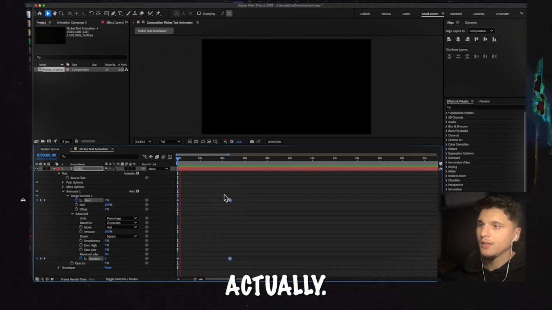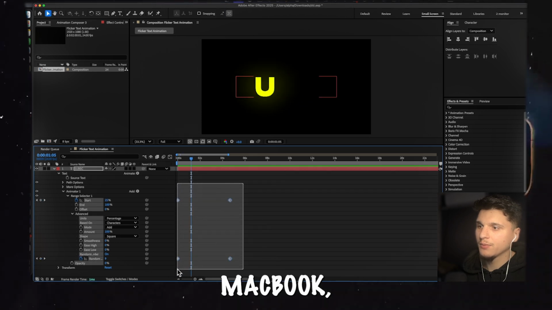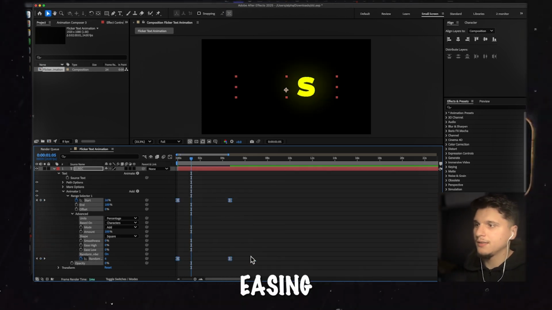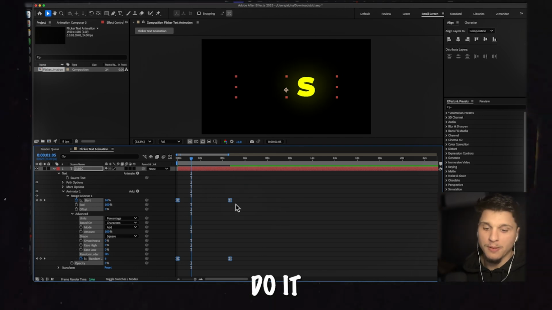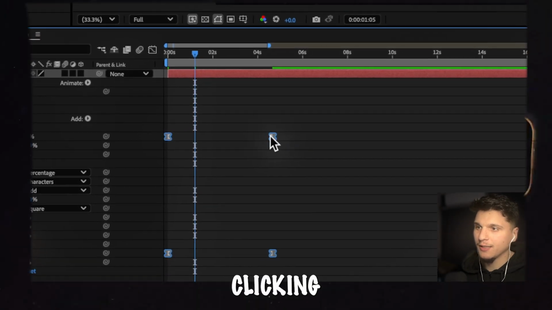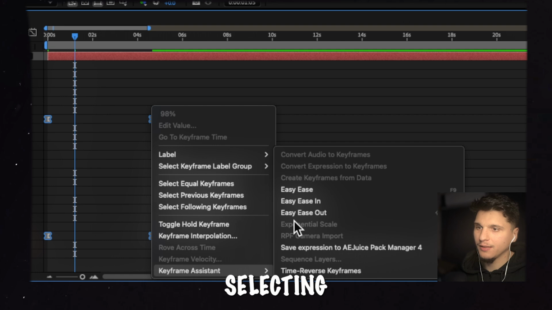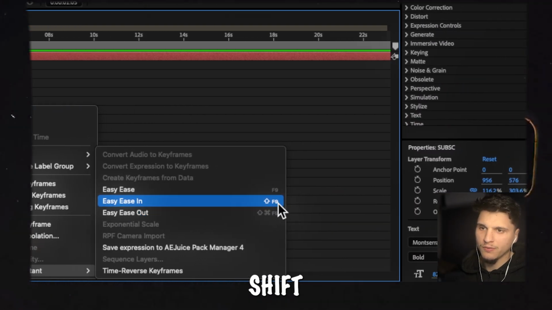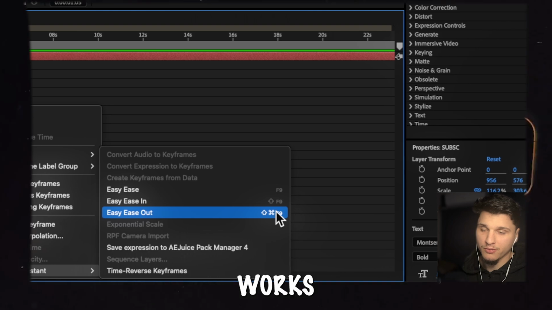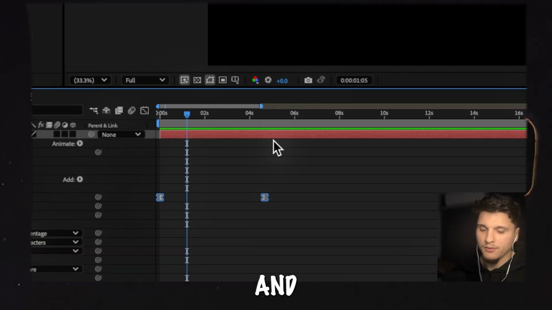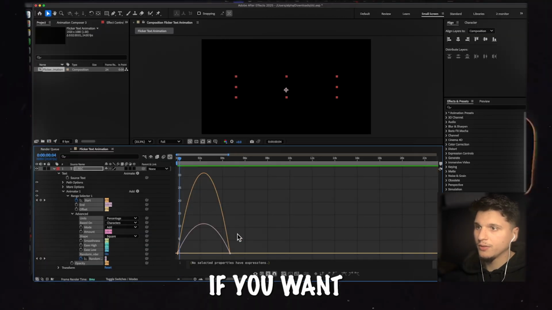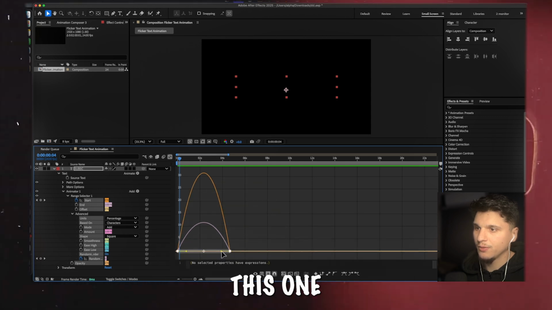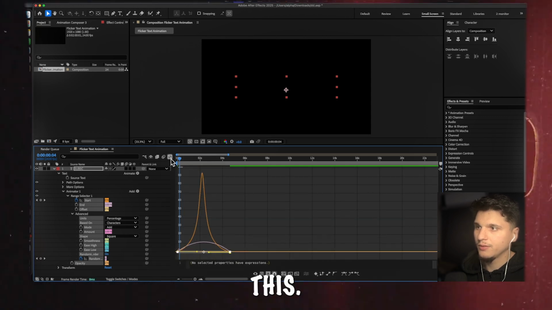That's okay actually. Now on a MacBook, if you hold Fn and F9, you can add ease in and ease out. You can also do it manually by right clicking here and selecting ease in and ease out, or you can use the shortcuts. It actually works with Fn. And from here, you can play with these graphs, maybe select this one and do this. It's really up to you.